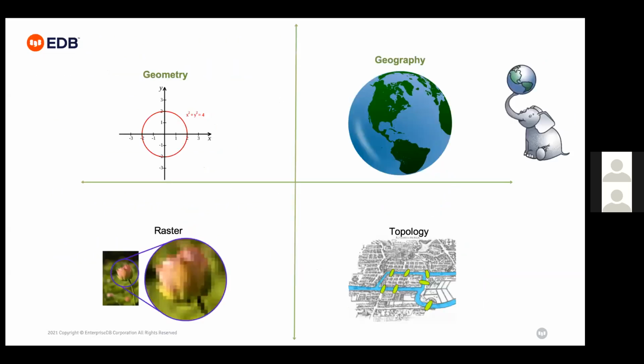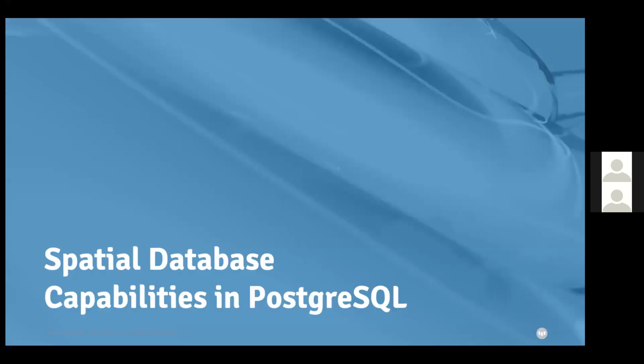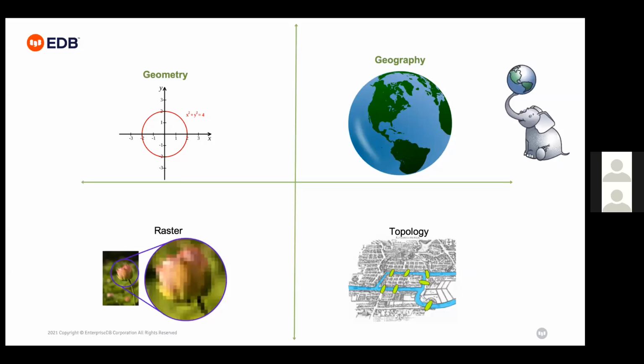So this is geometry data, geography data, or topology data. It is spatial data. Say I have spatial data, like the map of Singapore, and I want to calculate the distance between 2 points in my locations. Then definitely I can calculate that, and for that you require some spatial database capabilities. I can use my structured query language, but then I should have a function that supports calculating the distance between 2 points on the earth surface.